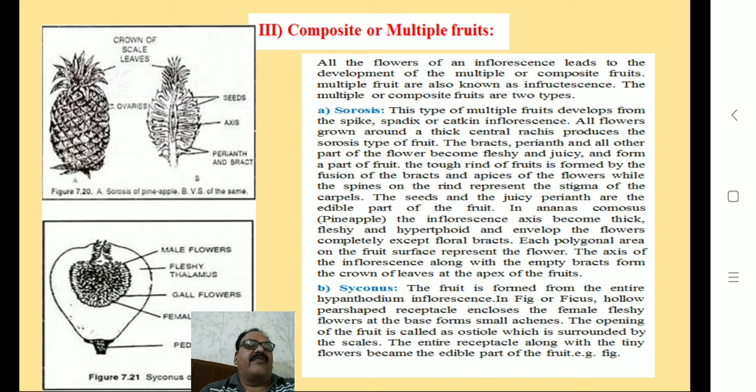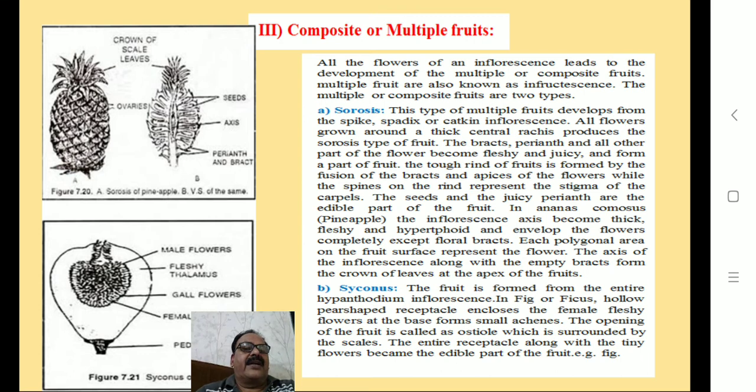The tough rind of the fruit is formed by the fusion of the bracts and apices of the flowers, while the spines on the rind represent the stigma of the carpels. The seeds and the juicy perianth are the edible part of the fruit in Ananas, that is pineapple. The inflorescence axis becomes thick,